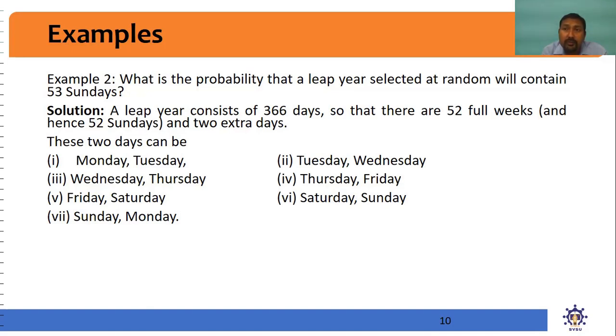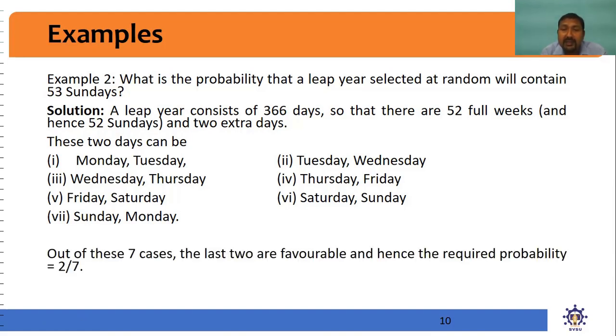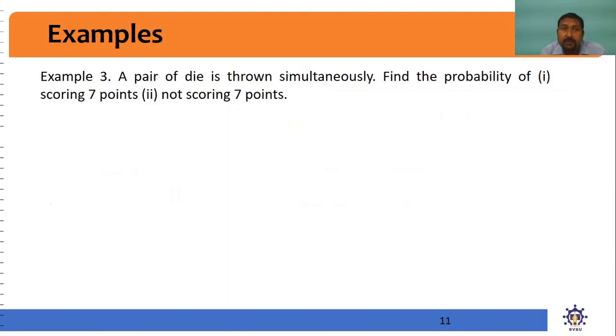Total number of possible outcomes is 7. Out of these 7 cases, how many contain a Sunday? There are only 2 cases, the 6th and 7th. So there are 7 possibilities and favorable cases are only 2. So the probability of 53 Sundays in a leap year is 2 by 7, number of favorable cases divided by total number of possible outcomes.